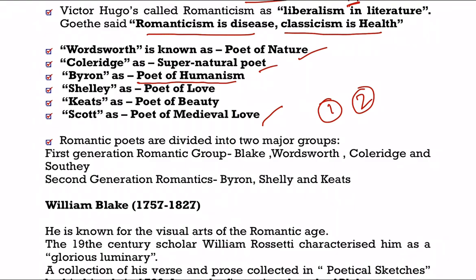The first generation romantic group, the poets are William Blake, then Wordsworth, Coleridge, and Southey, and second generation romantic period, Byron, Shelley, and Keats. Now, though it is not much important for our examination, what are the differences between first generation romantic age poets and second generation romantic age poets? So, for information, just remember that the first generation romantic poets means actually they experienced the French Revolution, and